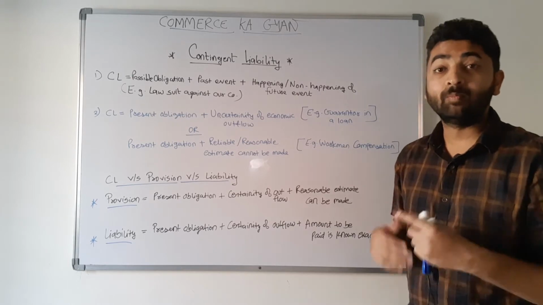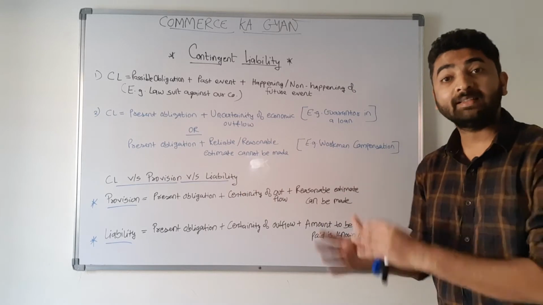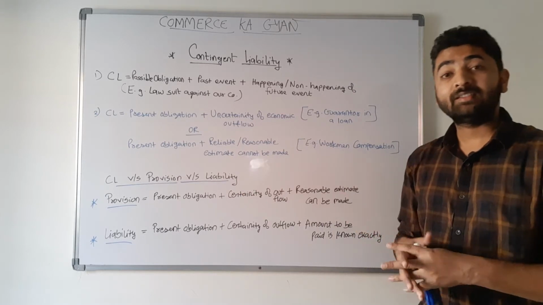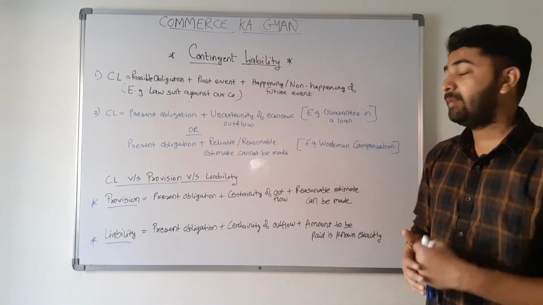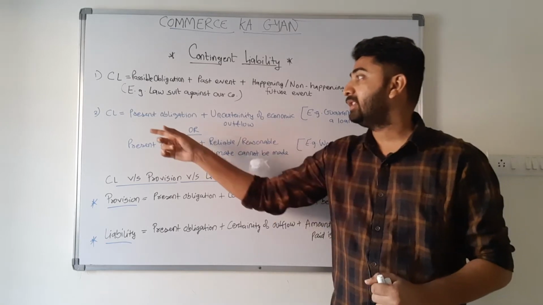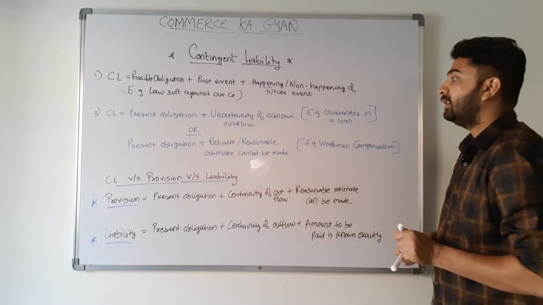Now there is also one more definition to it. Contingent liability can also arise out of a present obligation. Now you will say, sir, if it is out of a present obligation, then how come it is a contingent liability? But yes, it is possible. So present obligation plus uncertainty of economic outflow.